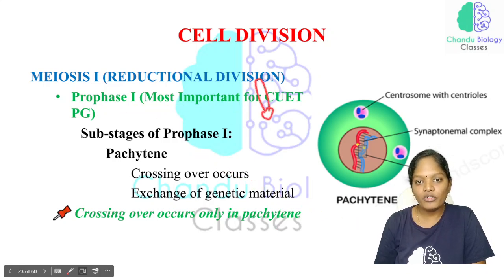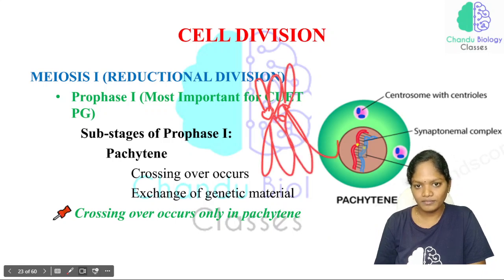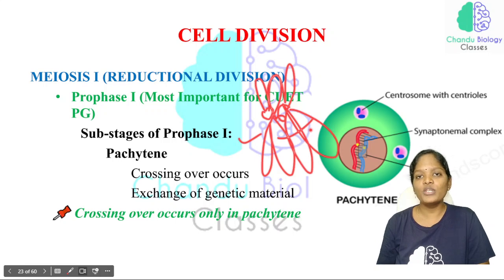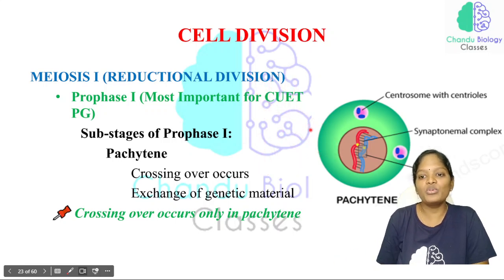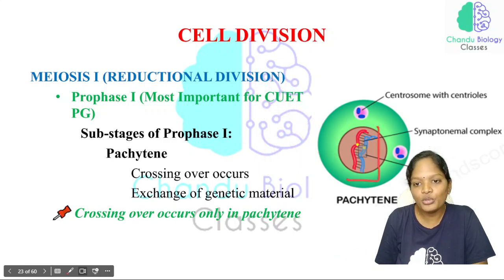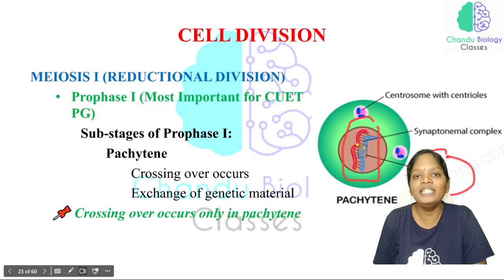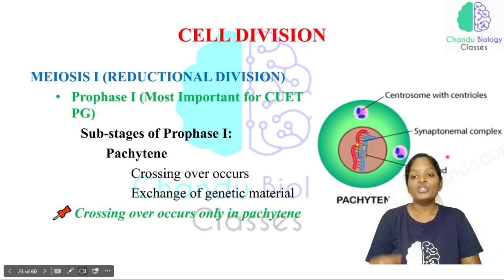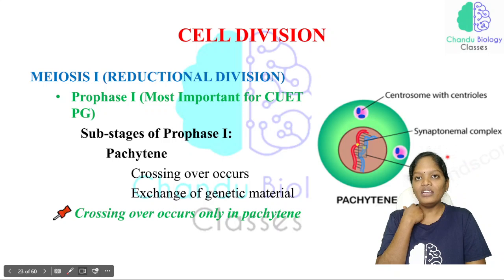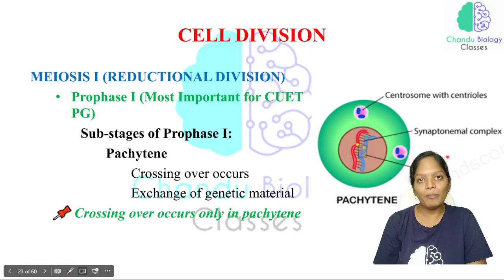So for crossing over to take place, 2 chromosomes get attached with each other. This particular attachment of 2 chromosomes we call a tetrad. Right? So you should know that tetrad formation will be taking place in the pachytene stage. So this is very important.